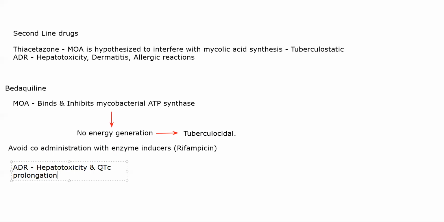Let's suppose you are giving first line treatment, rifampicin, isoniazid. I'll tell you how first line treatment is given. They are given in fixed dosages. But in any case, when you are giving rifampicin and isoniazid, and if they are not working, that is when you start using bedaquiline. Okay, you give around 400 mg once a day for 2 weeks. Then you change the dose. You decrease the dose a little bit. You give 200 mg 3 times a week for 22 weeks later on. Initially 400 mg one time a day, then 200 mg 3 times a week for 22 weeks. So that is how you give bedaquiline.